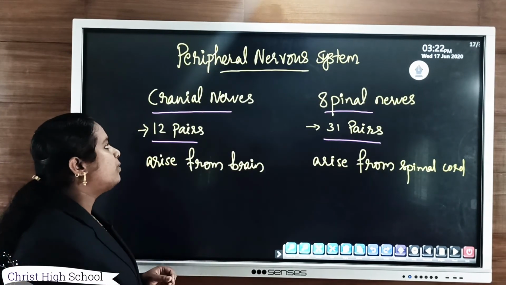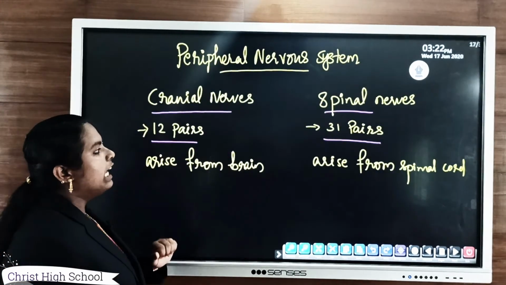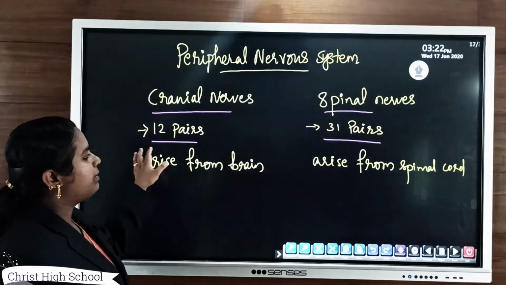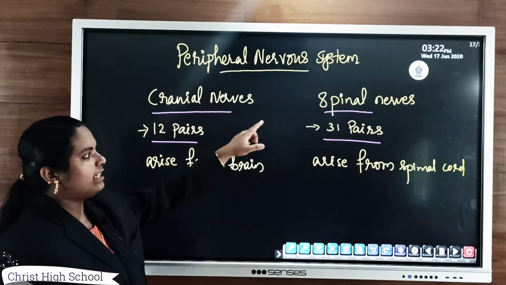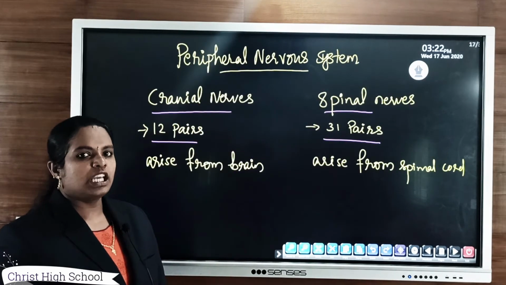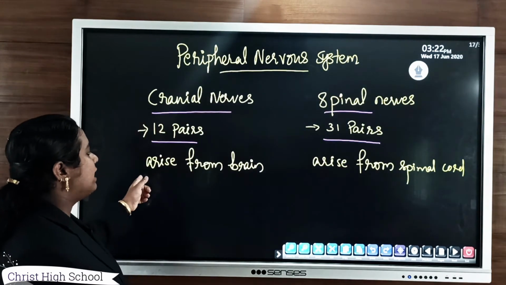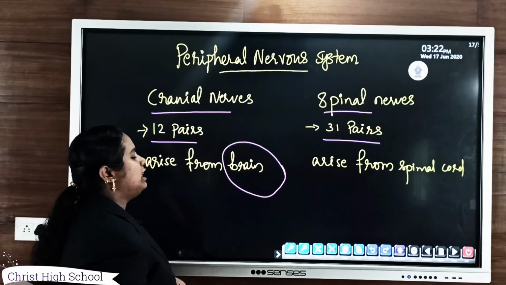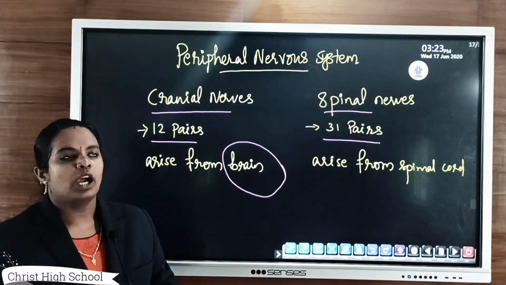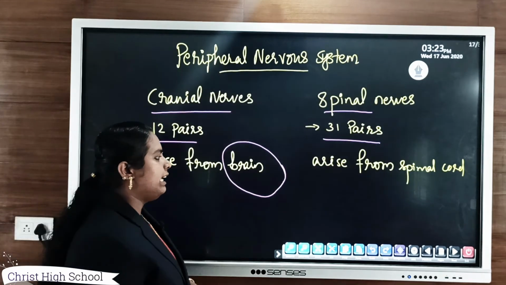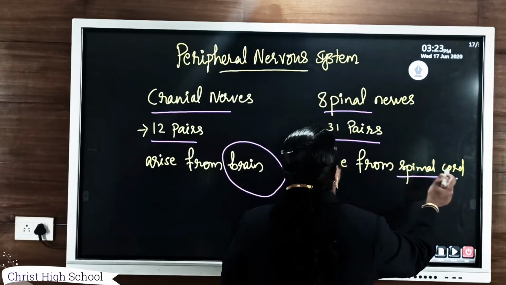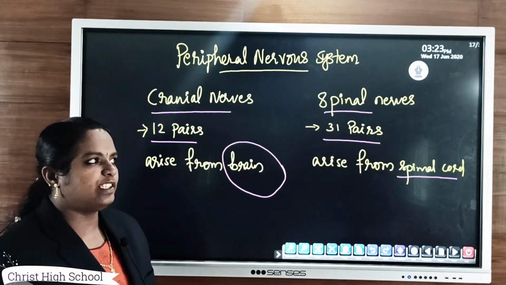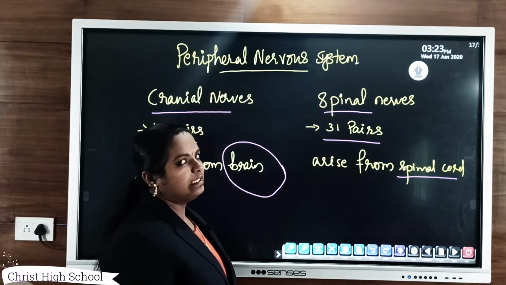Then the second part of the nervous system is the peripheral nervous system. The peripheral nervous system consists of mainly two types of nerves: one is cranial nerves and the second is spinal nerves. Cranial nerves arise from the brain and are 12 pairs in number. On the other hand, spinal nerves arise from the spinal cord and are 31 pairs.